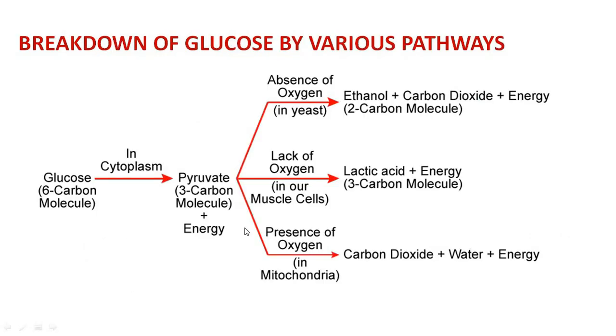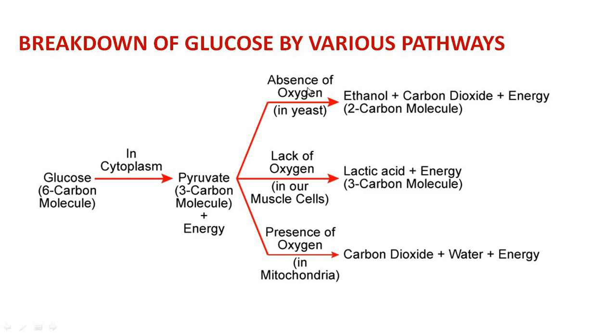So students, let's summarize this. Glucose, which has 6 carbon molecules, gets converted into pyruvate, which is a 3 carbon molecule, and energy is released. And this reaction takes place in the cytoplasm. Now, this pyruvate has 3 pathways. First is absence of oxygen, second is lack of oxygen, and third one is presence of oxygen.